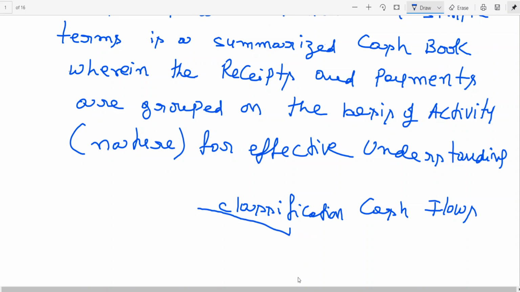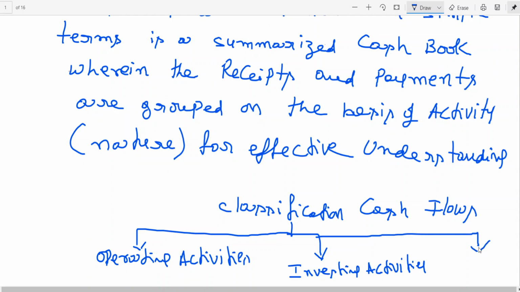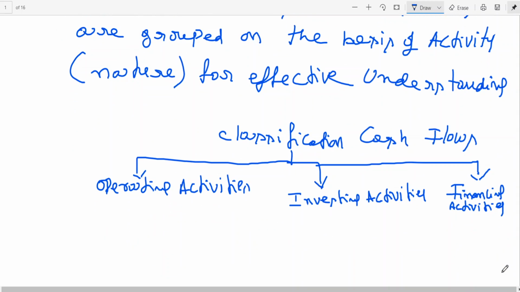If you look into it, we can say operating activities, then investing activities, and third one is financing activities. Operating activities, investing activities, financing activities.